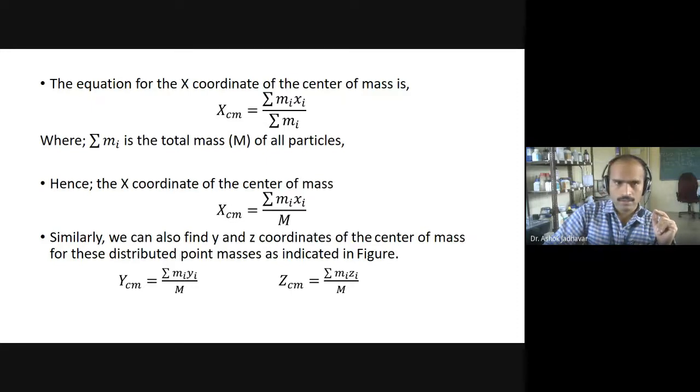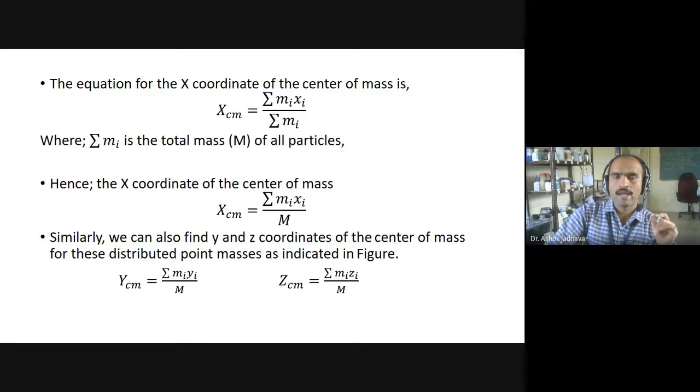This is just the definition of the x coordinate of the center of mass, where the denominator, summation over i of mi, is basically the total mass of the system. So we can write xcm equals summation over i of mi xi divided by M.